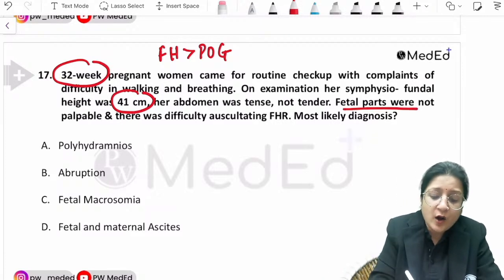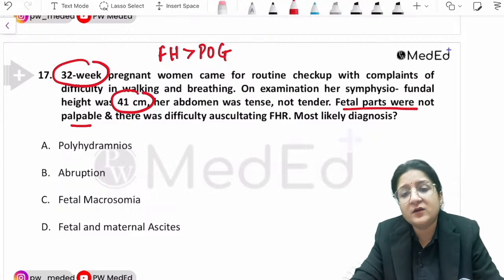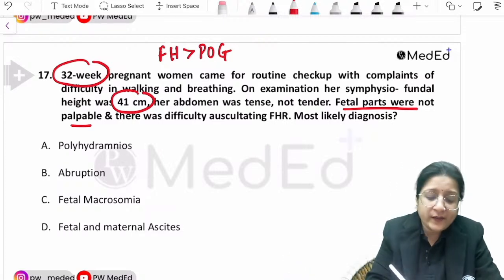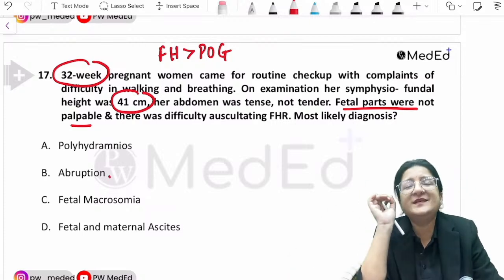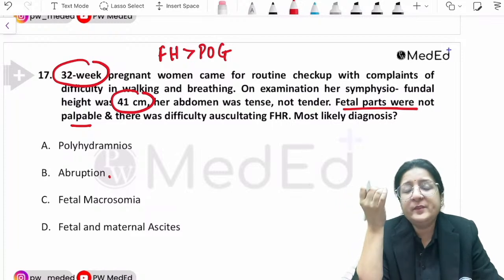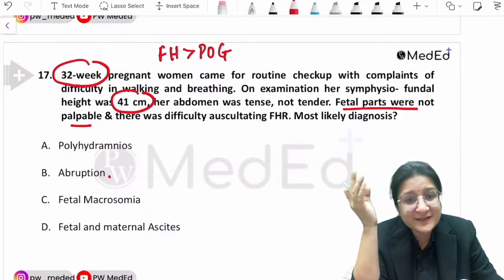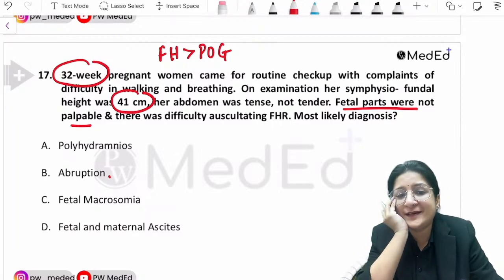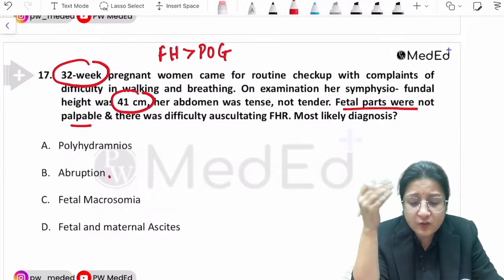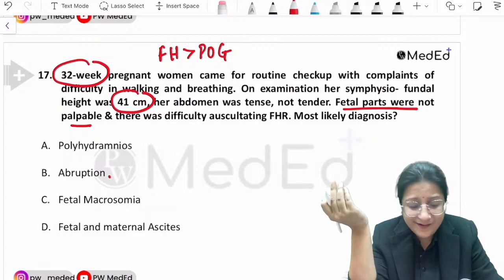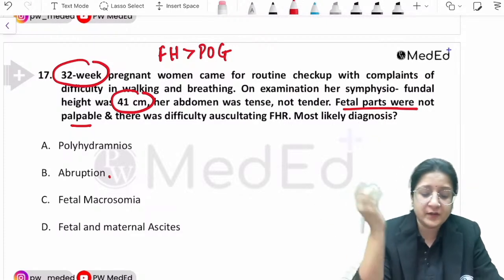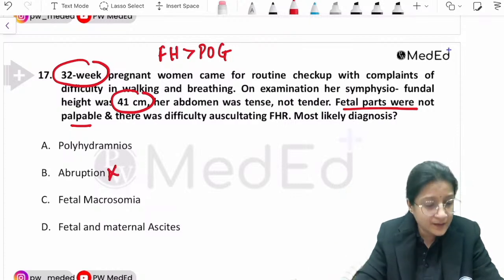Fetal parts were not palpable and there was difficulty in auscultating the fetal heart rate. What is the most likely diagnosis? With placental abruption, there would be some evidence of bleeding, and tenderness would go more in favor of placental abruption, right? So placental abruption is out. There is no history of bleeding, there is no tenderness given, and there are no high risk factors for abruption given either. So abruption is not the answer.